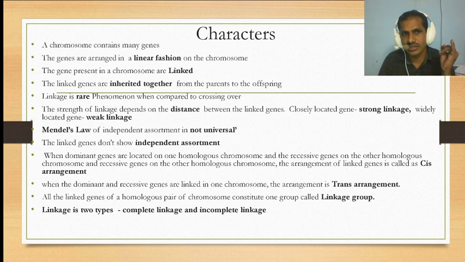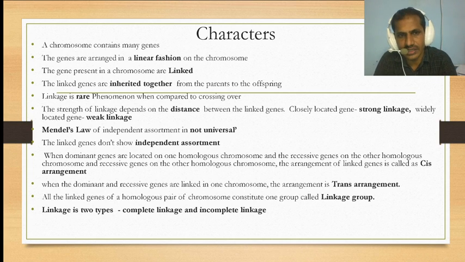The characteristics: they have many genes. They are linear in fashion. The linked genes are always inherited together. Linkage is a rare phenomenon when we compare it to crossing over. Based on distance, closely located genes show strong linkage, and widely located genes show weak linkage.